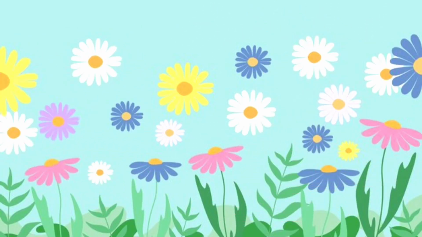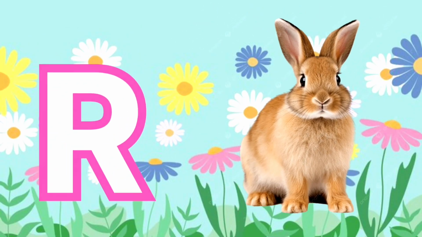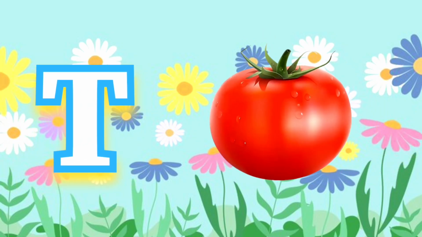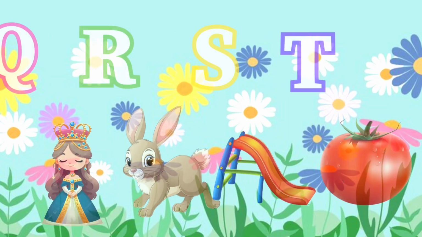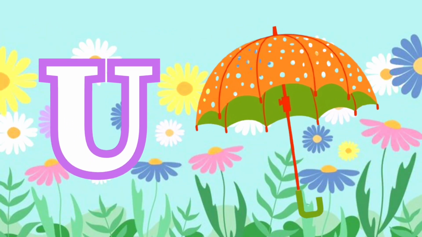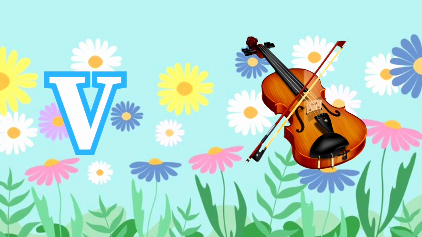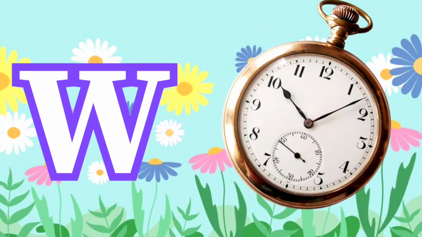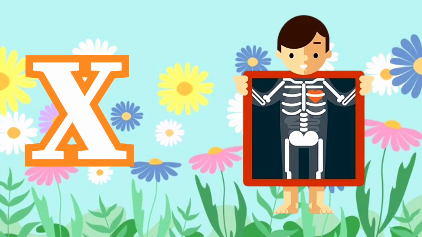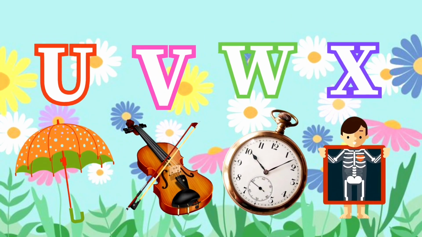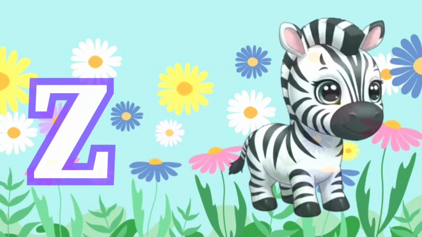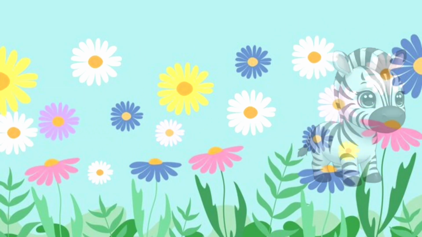Y is for yo-yo. R for rabbit. S for slide. Now you know your ABC. Sing again with me. T for tomato. U for umbrella. V for violin. W is for watch. X for X-ray. Y for yacht. Z for zebra.